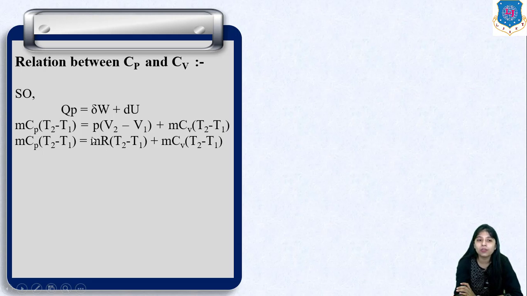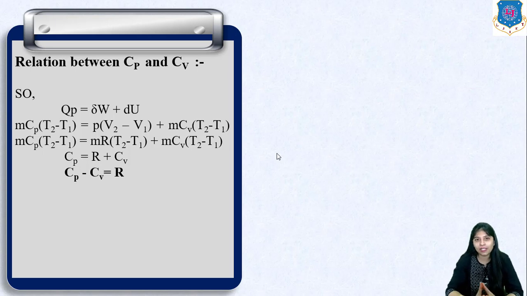So substituting the value of PV, and rearranging the terms, m cancels out, T2 minus T1 cancels out, so we get Cp is equal to R plus Cv. This will give us Cp minus Cv is equal to R. So this is the relation between specific heat and the characteristic gas constant. So this is all about this session. Thank you.